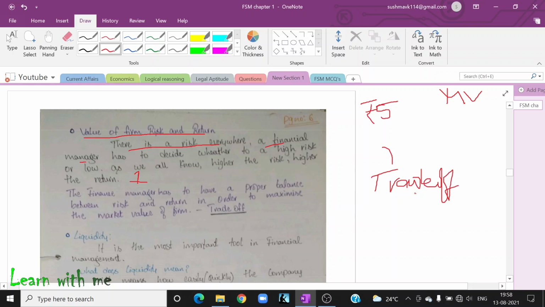What a finance manager has to do, he should be having two options. Number one option, he has to reduce its risk as much as possible. That is nothing but minimizing. The next one is he has to increase his profit or return as much as possible. This is nothing but maximum. So it should have a proper balance between the risk and the return. That is nothing but trade-off.